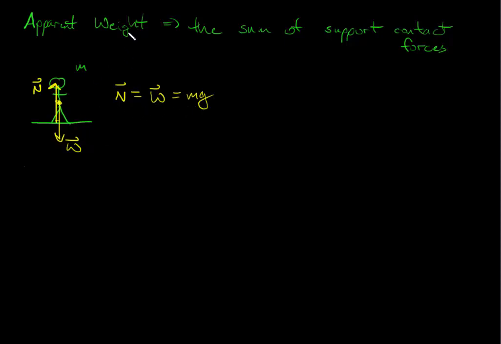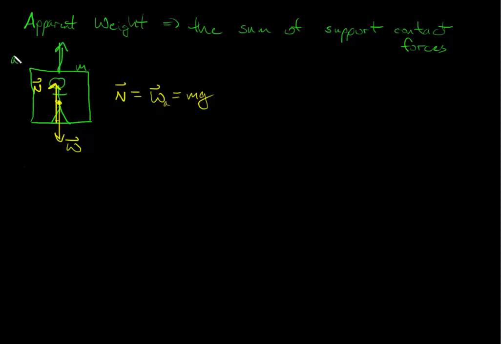But anyway, the apparent weight is your actual weight. So this is actual. Put a little a. So your actual weight is now your apparent weight. They're the same thing. Okay, so that's kind of boring. What we care about is what happens, like say if you're in an elevator and the elevator is accelerating upward.